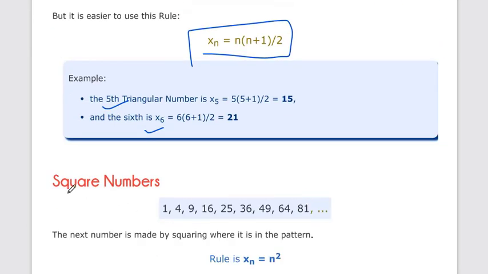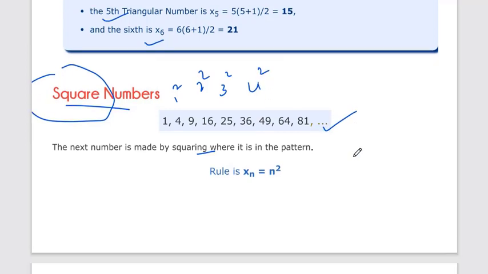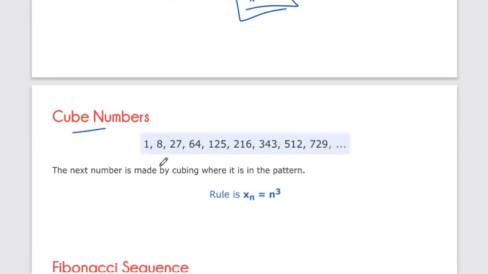Next is square number. It is a square, means square, like the word says. The next number is made by squaring its position in the pattern. Okay, 1 square, 2 square, 3 square, 4 square. So this sequence is called square numbers, and it's denoted by xn is equal to n square. Also cube numbers, xn is equal to n cube.